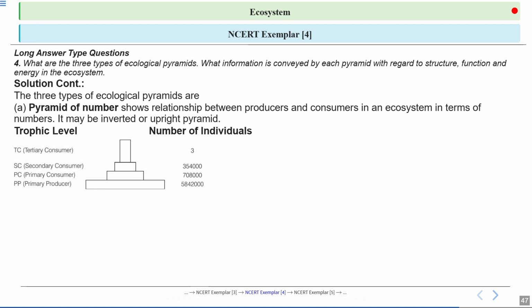The first trophic level is occupied by the primary producers, whose number is greater than primary consumers. The number of secondary consumers is less than the primary consumers. And finally, tertiary consumers, where the top carnivores are present, their number is least. So you get the upright pyramid here.